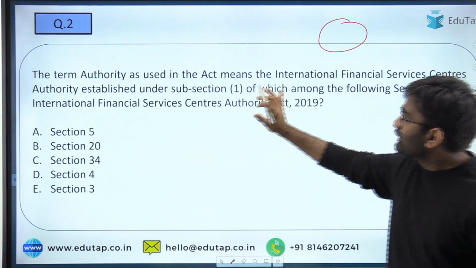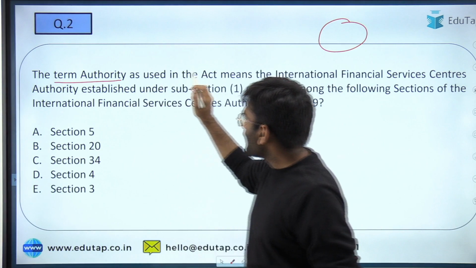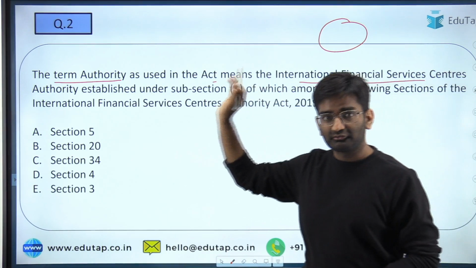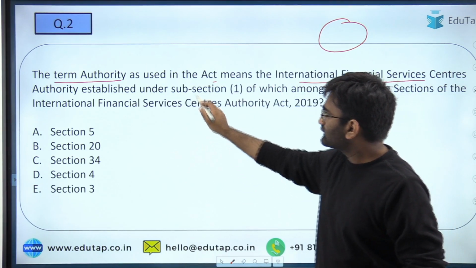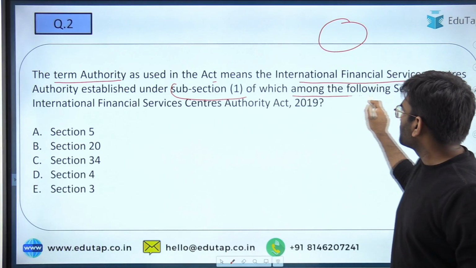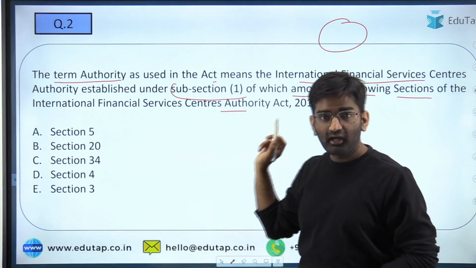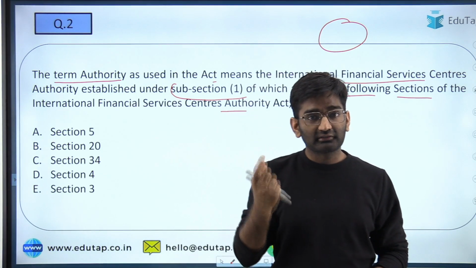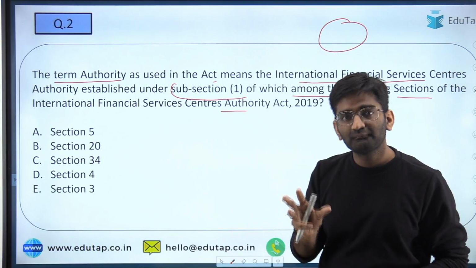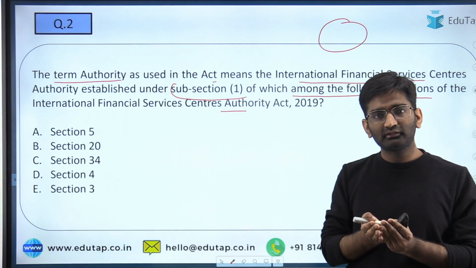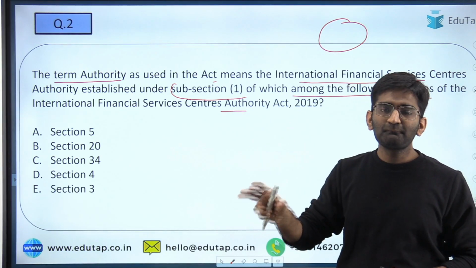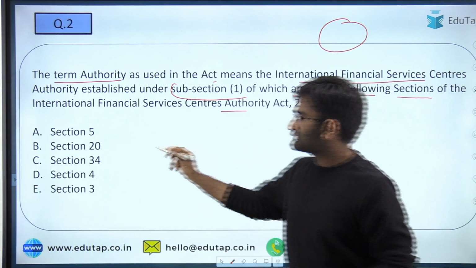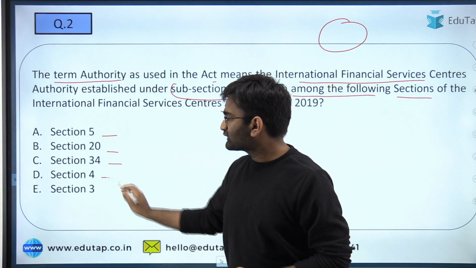This is the second question. Here we have the term authority as used in the Act means the International Financial Services Centers Authority, which is the IFSCA, established under subsection 1 of which among the following sections of IFSCA Act. Okay, so the term authority again has been described in section 2 of this IFSCA Act, and this specific term authority means IFSCA, and this has been established under which of the sections? That is the question here. Is it section 5, 20, 34, section 4 or 3?